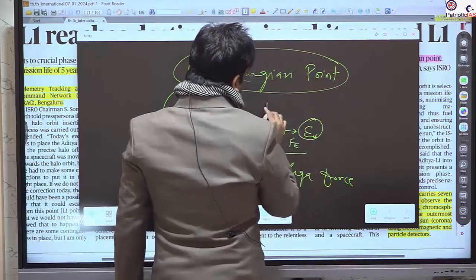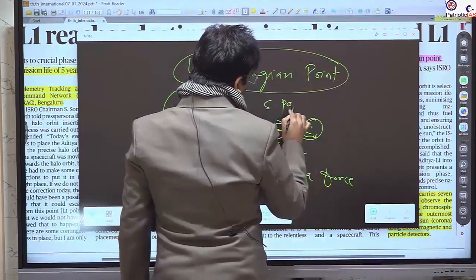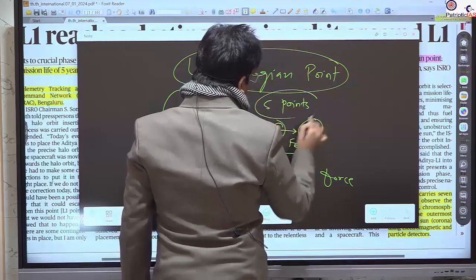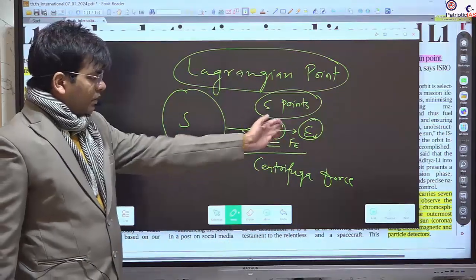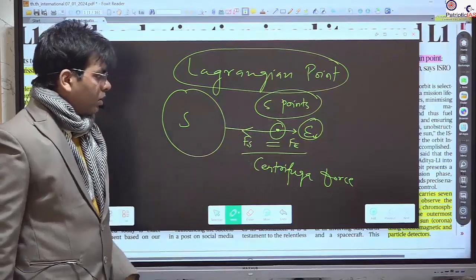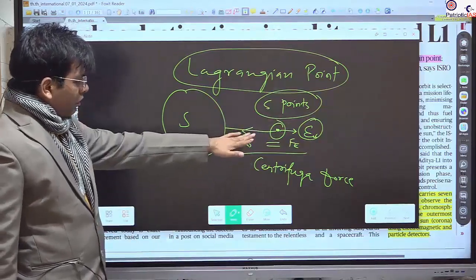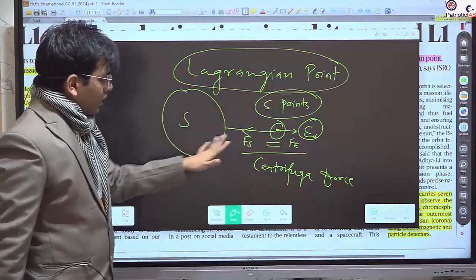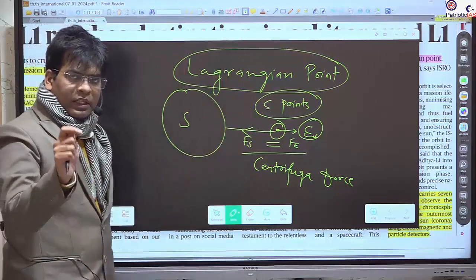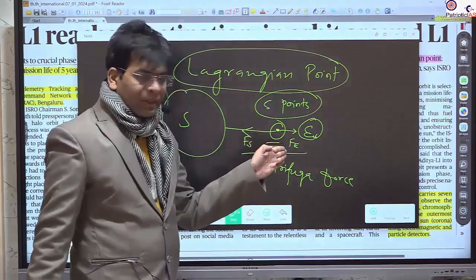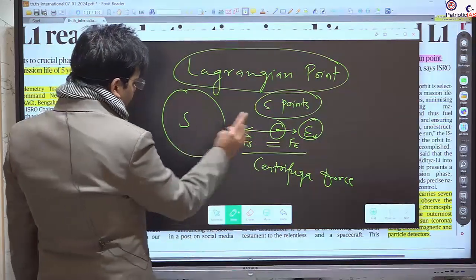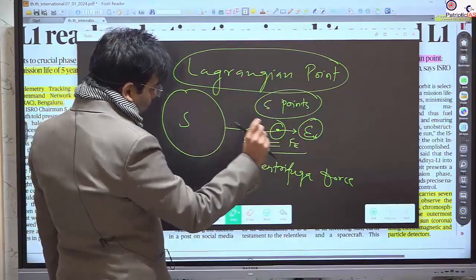There are 5 such points where the force of one body and the second body cancel out each other on the third body, and it follows the path of these two bodies with very little force, and that's why less fuel is consumed. This is the benefit. So the earth and sun system has 5 points.